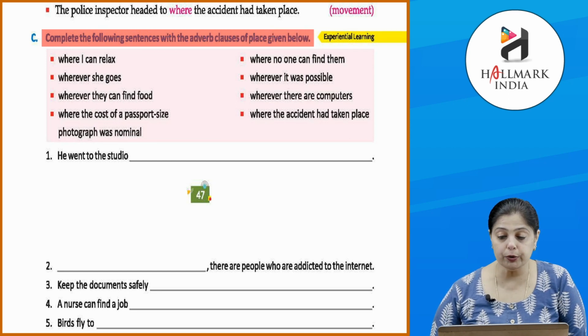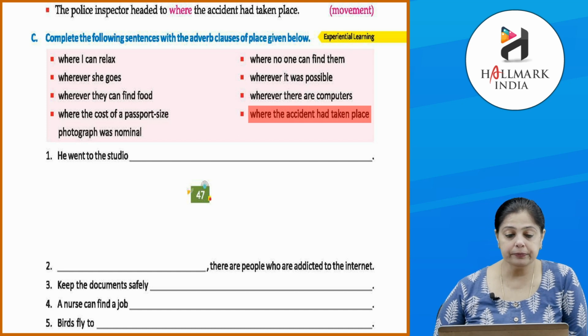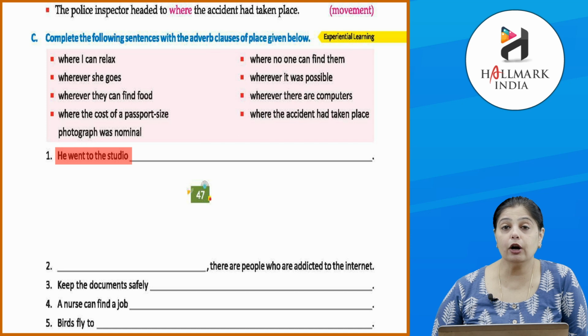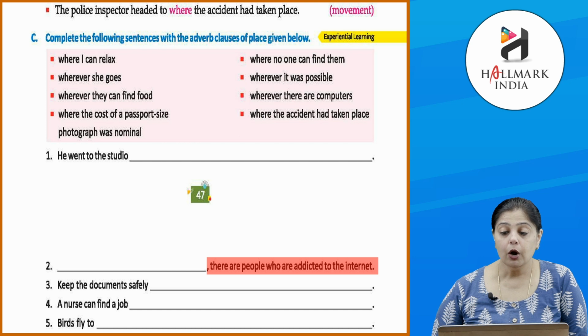He went to the studio, where I can relax, wherever she goes, wherever they can find food, where the cost of a passport size photograph was nominal, where no one can find them, wherever it was possible, wherever there are computers, and where the accident had taken place. So, we can say, he went to the studio where the cost of a passport size photograph was nominal. Okay, dash, there are people who are addicted to the internet. So, here we can say, wherever there are computers, there are people who are addicted to the internet.